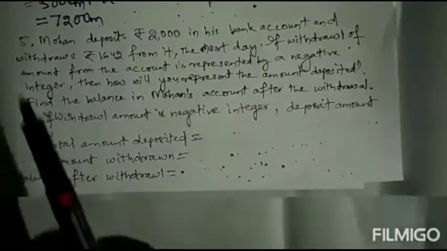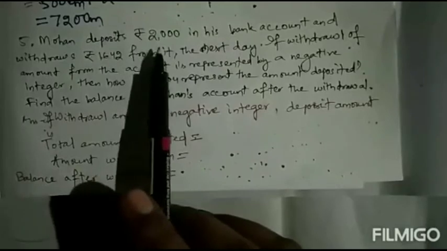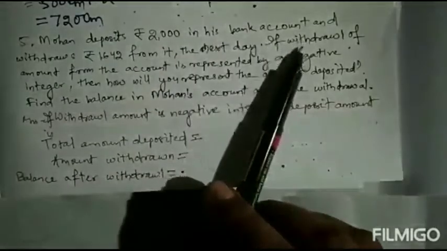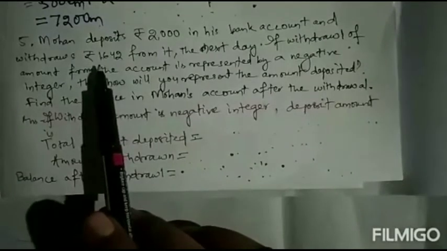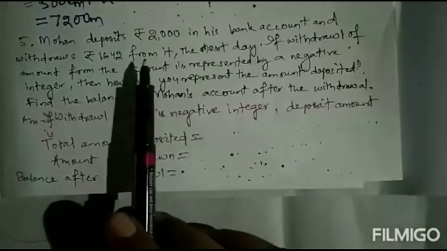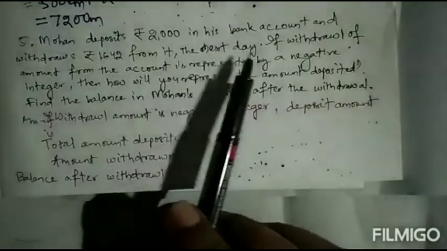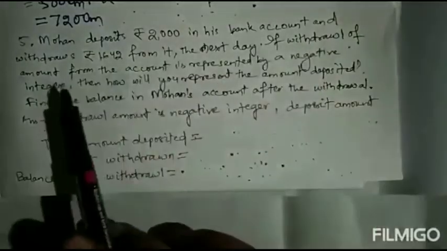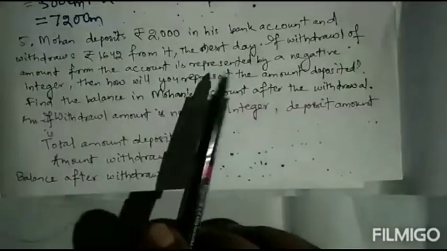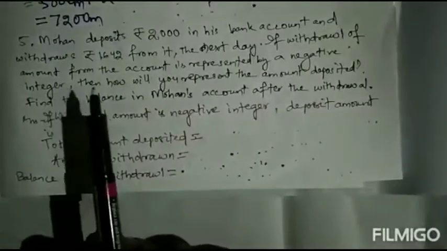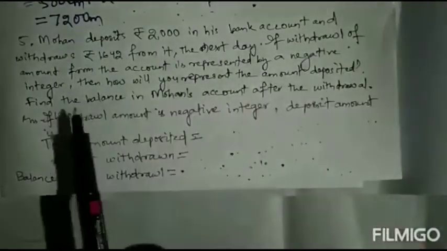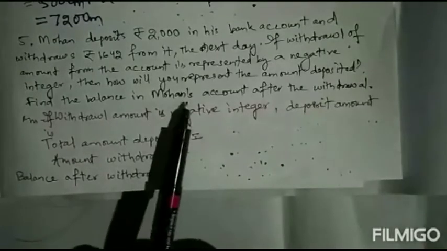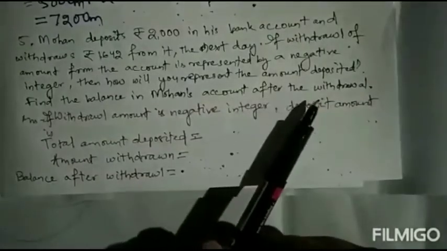Number 5. Mohan deposits rupees 2,000 in his bank account and withdraws rupees 1,642 from it. The next day, if withdrawal of amount from the account is represented by a negative integer, then how will you represent the amount deposited? Find the balance in Mohan's account after the withdrawal.